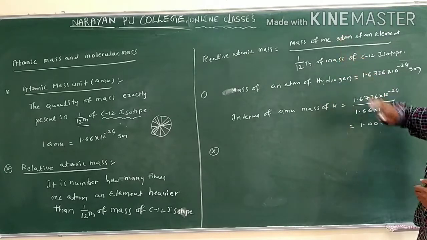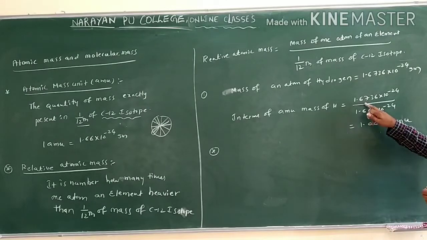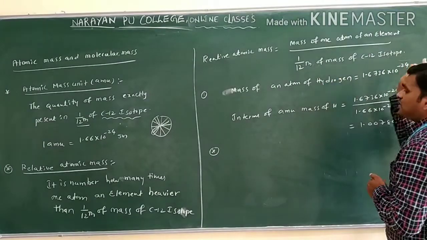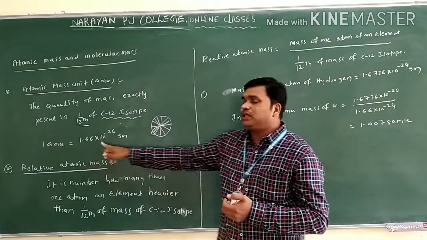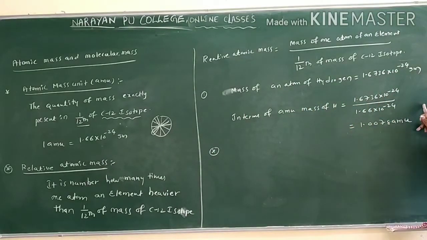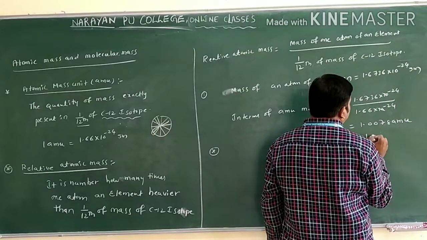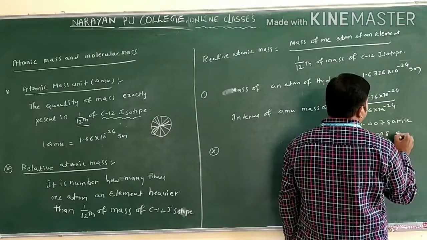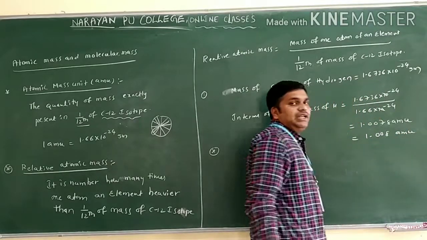The mass of one atom of hydrogen is given as 1.6736 into 10 power minus 24, and 1/12 of the mass of C12 isotope is 1.66 into 10 power minus 24. If you do the calculation, 10 power minus 24 cancels. Approximately you get 1.0078, and if you round up the value, you get 1.008 AMU.